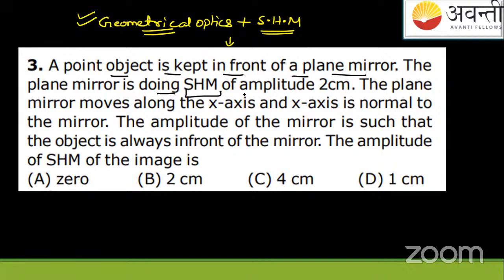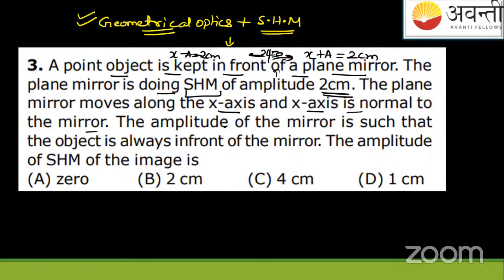So it says the point object is kept in front of the plane mirror. The plane mirror is doing SHM with amplitude 2 centimeters. Amplitude means what? An extreme position at x equals plus a, that is 2 centimeters from the origin, and x equals minus a, at minus 2 centimeters from the origin. So the plane mirror might be doing SHM like this. The plane mirror moves along the x-axis, and the x-axis is normal to the mirror. I will draw the image again.